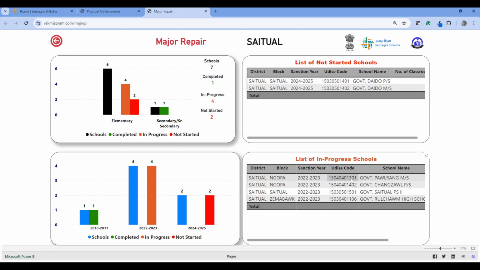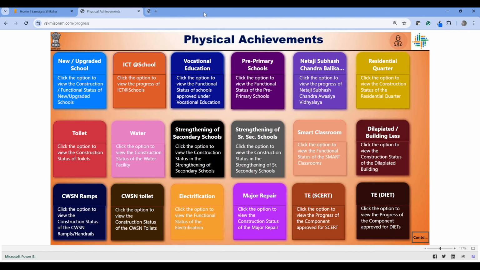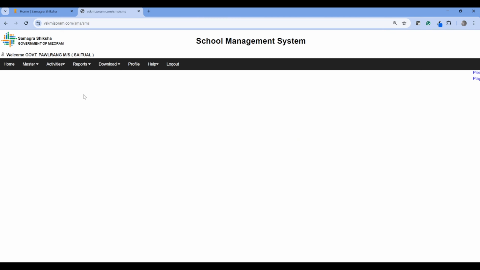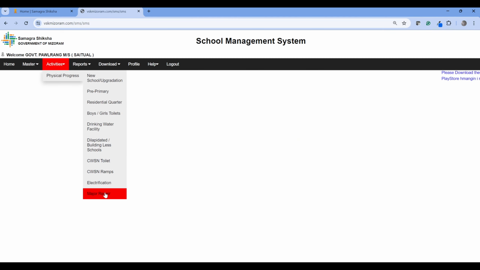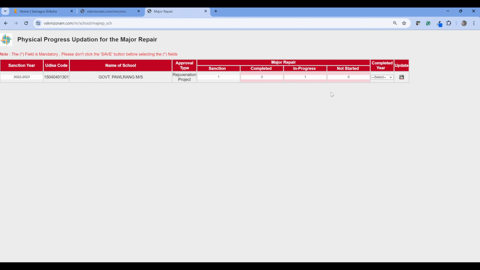Suppose this is the school in which I have to enter the progress. I'm just logging into it. Let's see under major repair. I'm just updating the progress. If I update it, you can see the data says successfully saved.